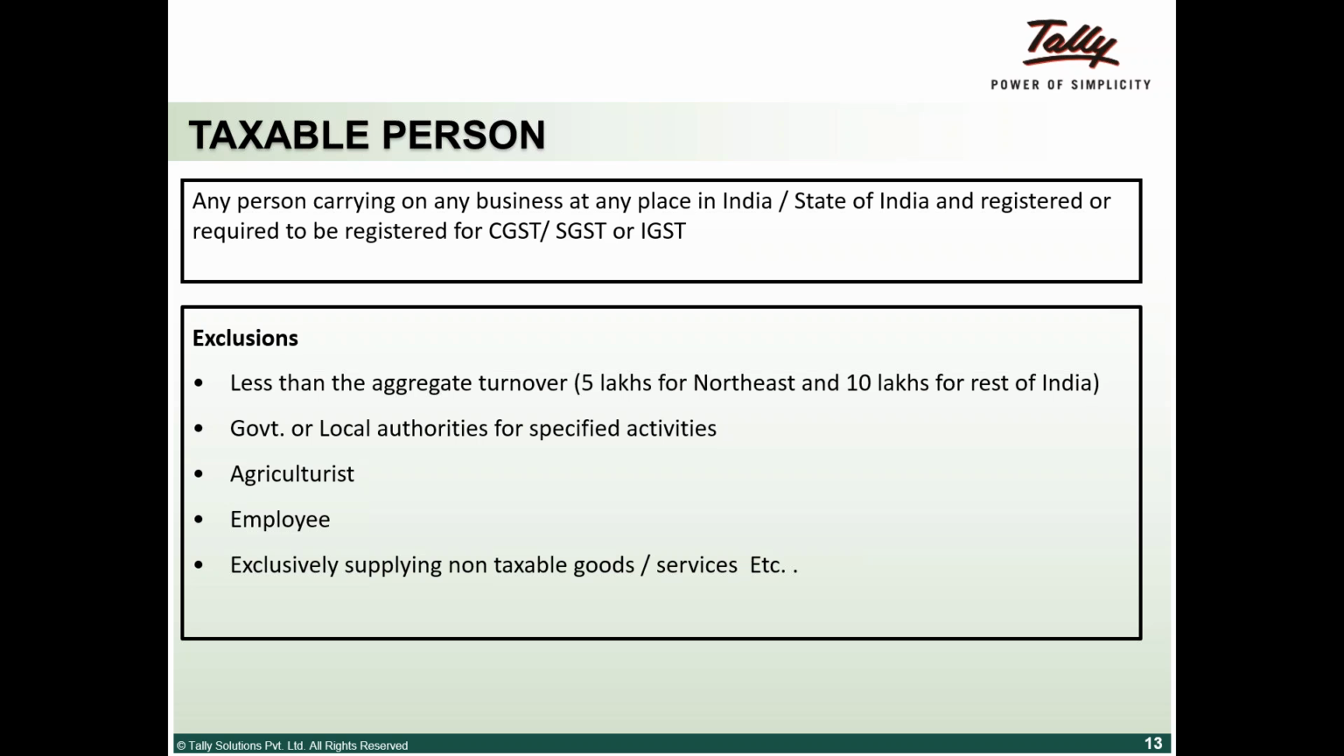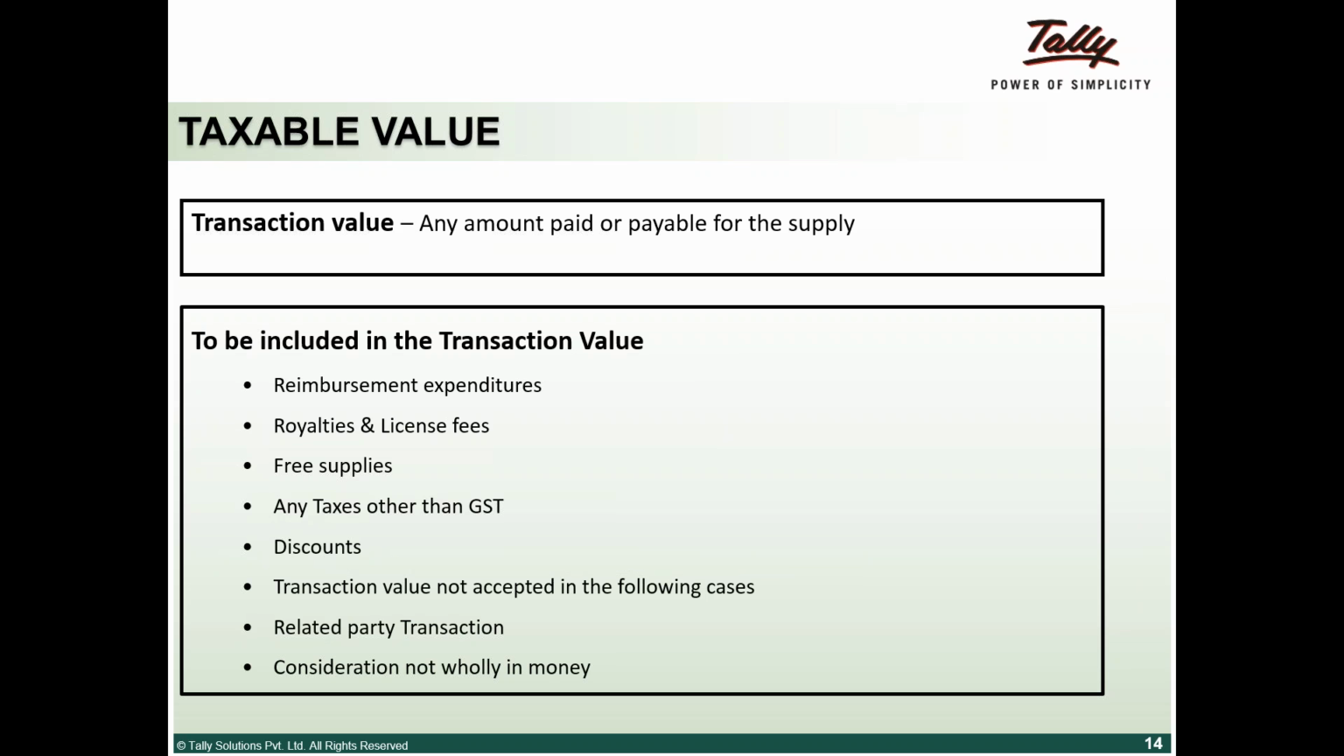So basically, if you think about it in the normal course, anyone who has more than 10 lakhs turnover becomes a taxable person. I think 98% of people will fall under this. In the Northeast, it's 5 lakhs. But if you're doing agriculture, there is an exemption; you're not a taxable person. Any agriculturist is out of scope. Employees are out of scope. So even if an employee's salary is more than 10 lakhs, he would not be a taxable person under GST. So, that's about taxable person.